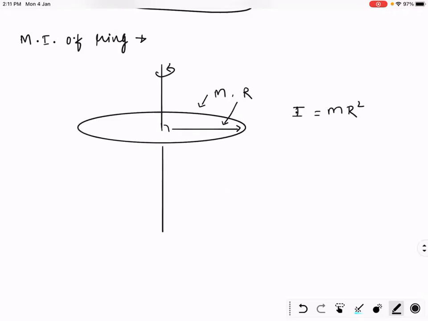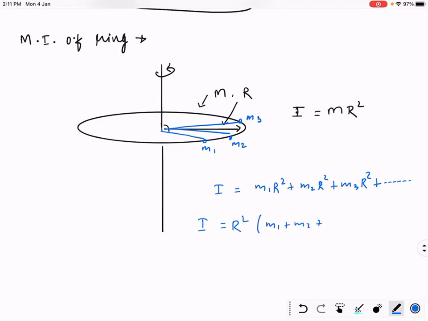Do you remember this? How did we calculate this? See, assume this is m1, this is m2, this is m3. Imagine this ring is made of a lot of different point masses, and every point mass is at a distance r from the center of the ring. So we can write it like this: m1 r square plus m2 r square plus m3 r square. Take r square common. What is m1 plus m2 and so on? What do you get when you add all the point masses? You will get m, right? So the moment of inertia is mr square. Any doubt?